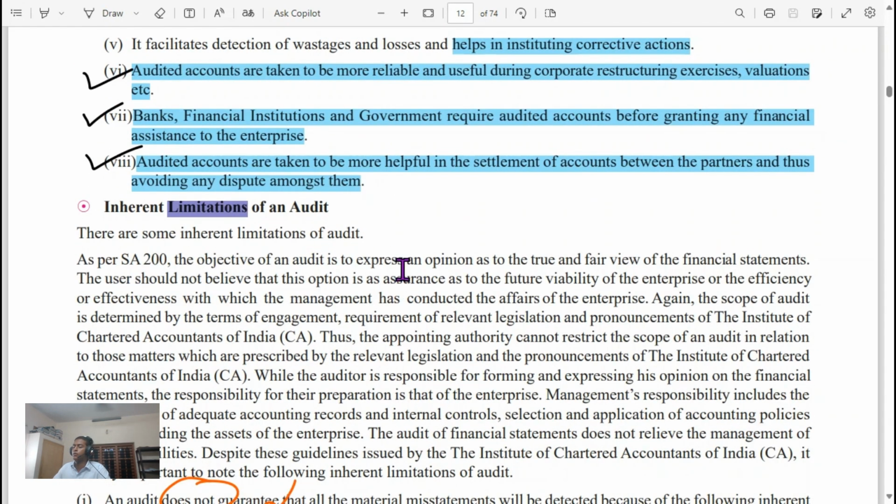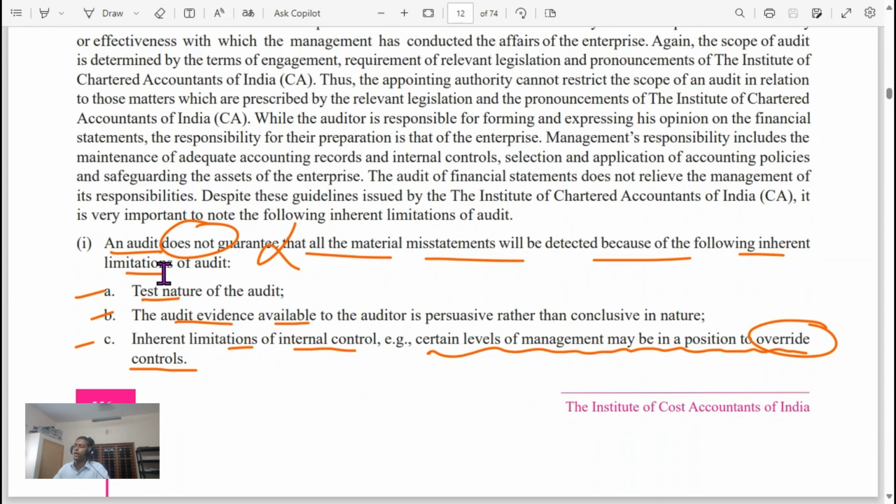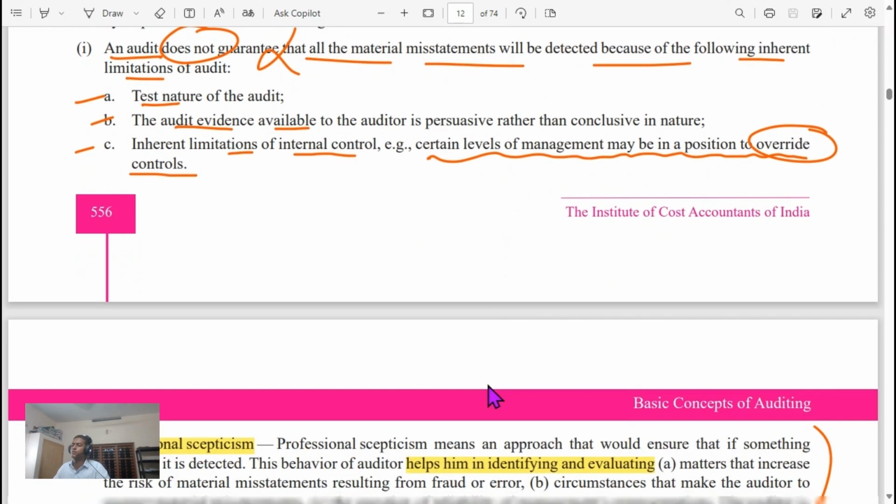Inherent limitations of an audit. Audit does not guarantee that all material misstatements will be detected because of the inherent limitations. Test nature of audit. The audit evidence available to the auditor is persuasive rather than conclusive. Inherent limitation of internal control. Certain levels of management may be in a position to override the controls.